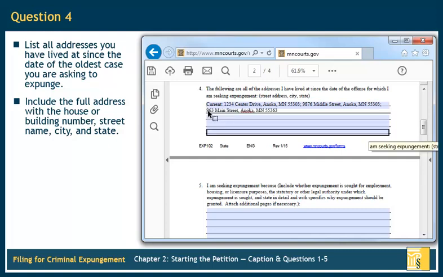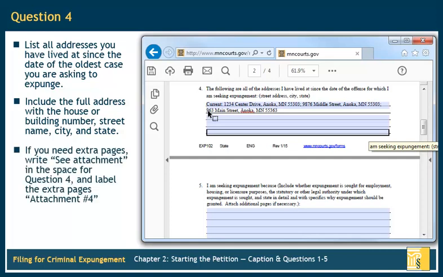You can attach extra pages if necessary to list all of your addresses. If you need to attach extra pages for this answer, write See Attachment on the lines provided for question number 4 to let the judge know that you included more information on another page. Label each extra page Attachment number 4.